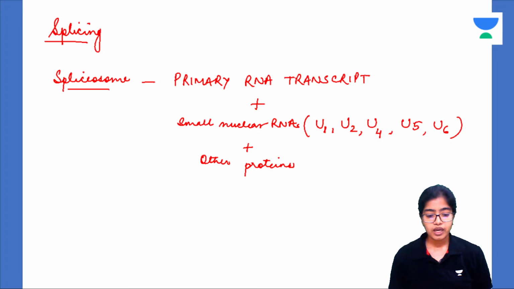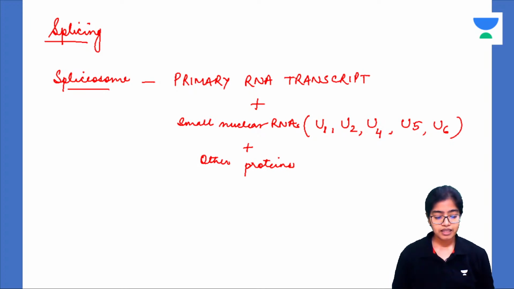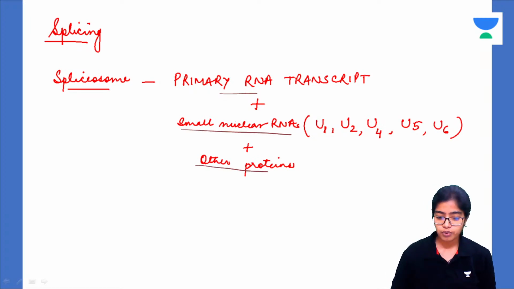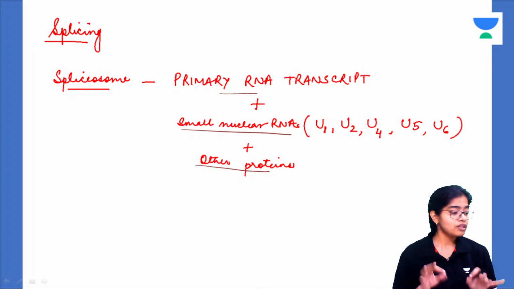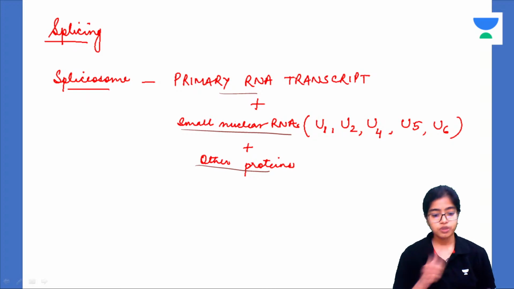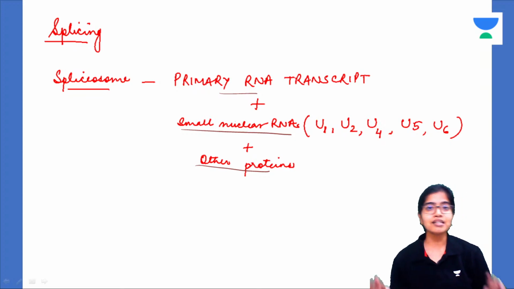Splicing is when the primary RNA transcript that has been formed, fresh hot bun, is acted upon by small nuclear RNAs and other proteins to form a spliceosome. Now this RNA transcript contains some extra portions. What are these extra portions? These extra portions are called introns, intervening segments.